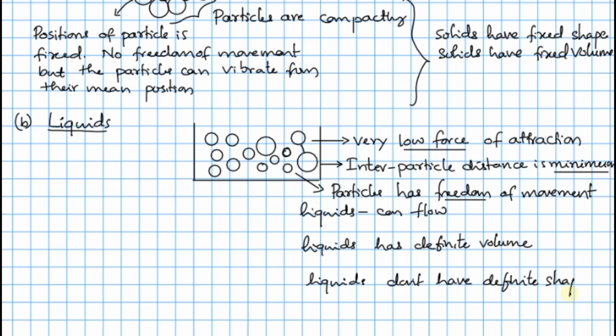Because already you know that if you take a bottle and pour water in that, the water takes the shape of the bottle. The same water, if you put in another bottle of a different shape, the liquid gains the shape of that bottle, right? So we can say that the liquids don't have any definite shape, but they have a definite volume. If you take 1 liter of water, it remains that only, but by changing the size of the container, the shape of the liquid also gets changed.